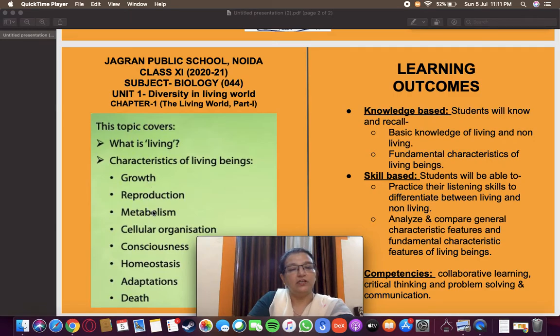But metabolism is the fundamental characteristic feature which is specifically found in living organisms. Fundamental means specific, unique, or important characteristic feature of living things. But in general characteristics, growth and movement are also coming, which can be seen in non-living also. Okay, that should be clear to you after the end of the class.